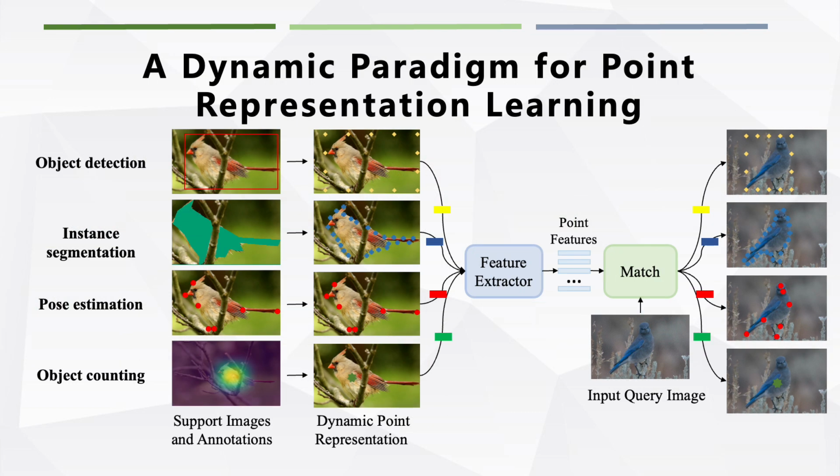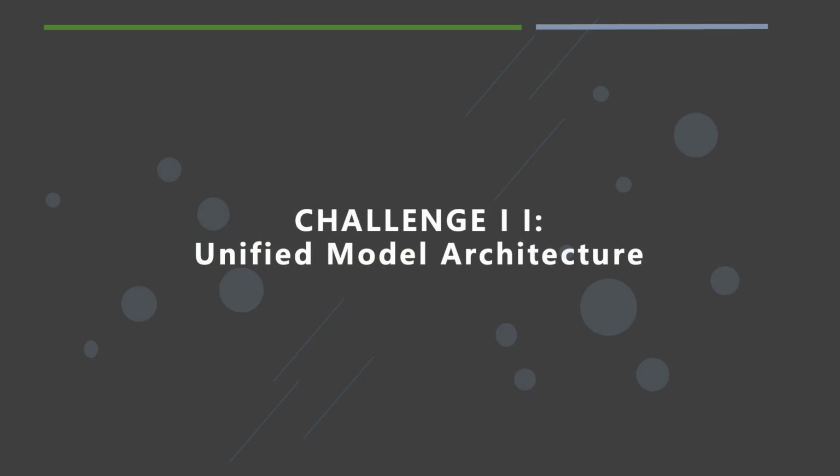To address this challenge, we reformulate instance perception tasks into a unified point representation learning approach. By using user-defined point annotations, the model learns task-specific points for each query image. For example, in object detection, points are placed along bounding box edges, and in instance segmentation, they are distributed along the mask contour.